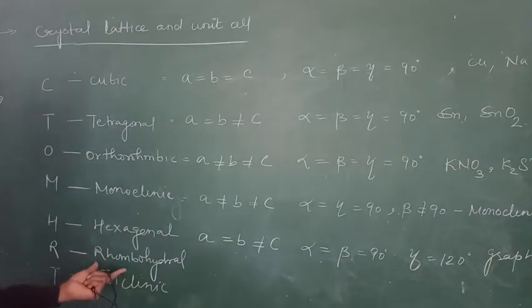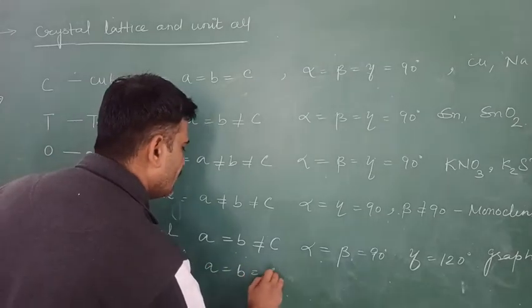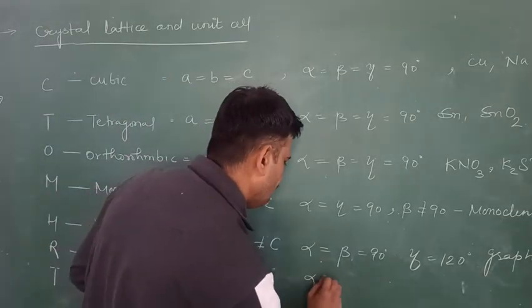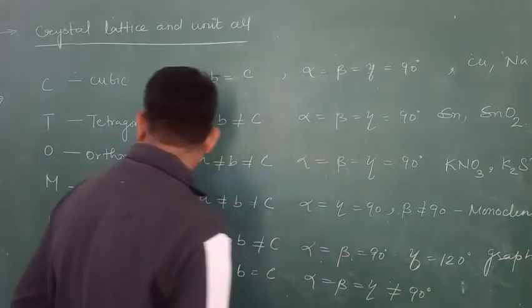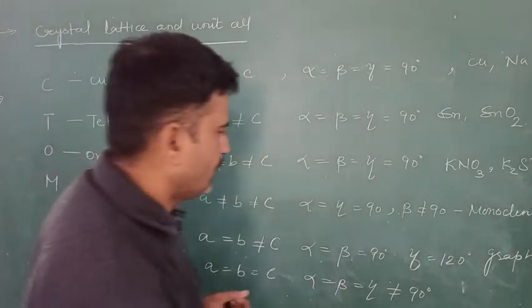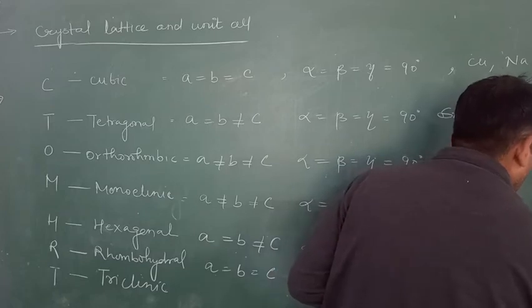After this, rhombohedral. A is equal to B equal to C, and the angles alpha, beta, gamma are equal to each other, but not equal to 90 degrees. These are the parameters for the rhombohedral unit cell, and the example is sodium nitrate.